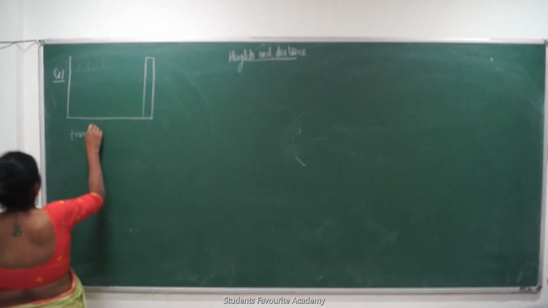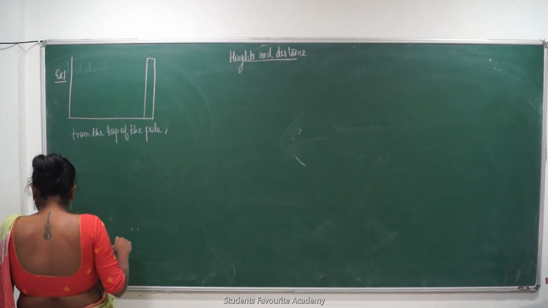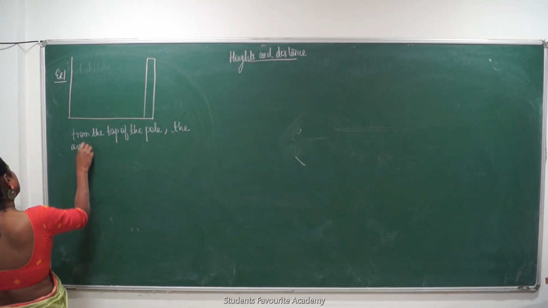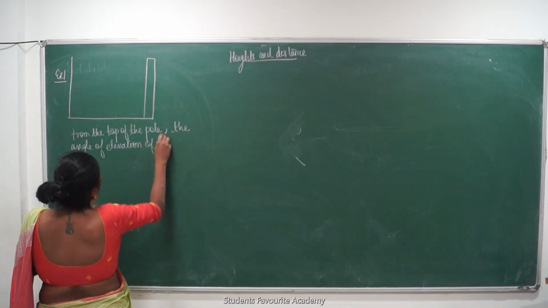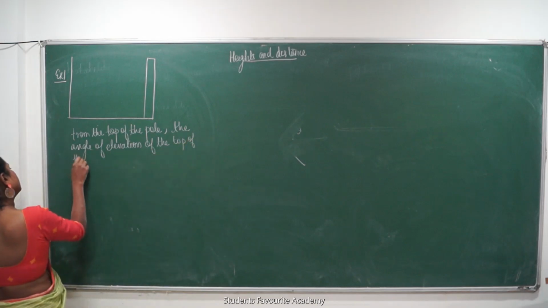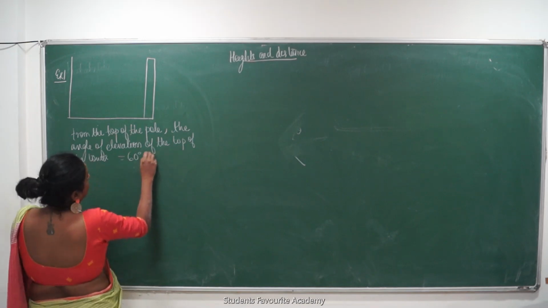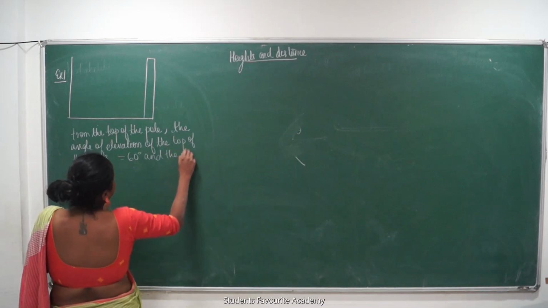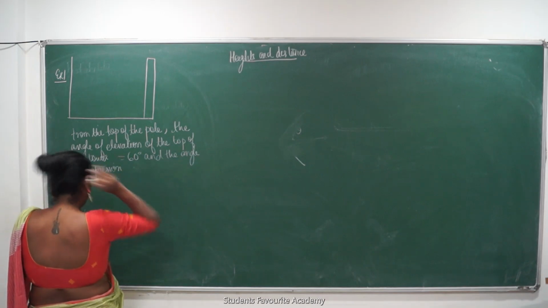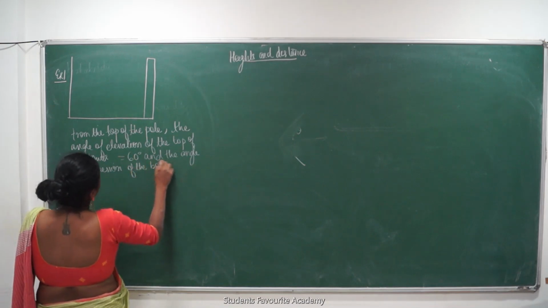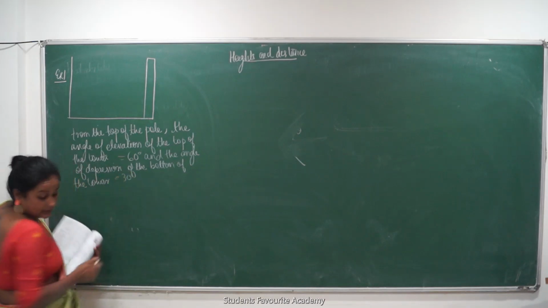From the top of the pole, the angle of elevation of the top of the tower is equal to 60 degrees and the angle of depression of the bottom of the tower, don't get confused, I will explain everything, the angle of depression of the bottom of the tower is equal to 30 degrees. Let's try to understand this.